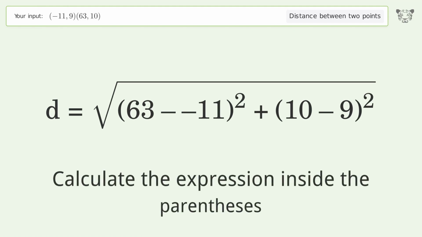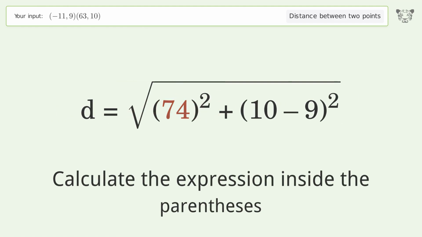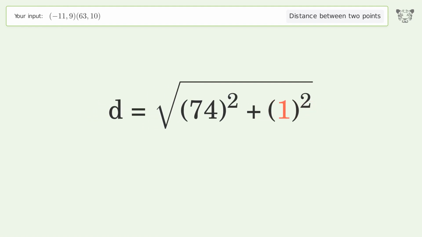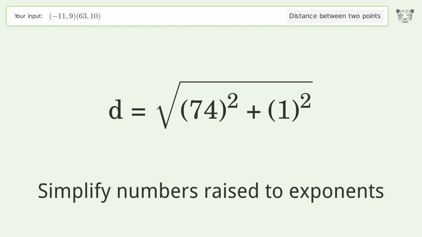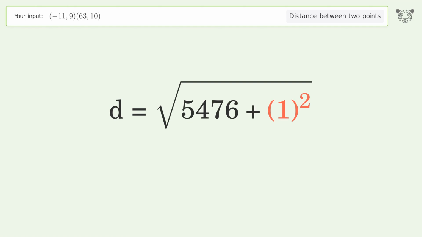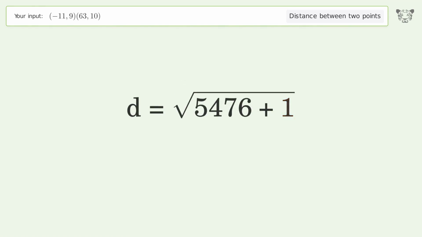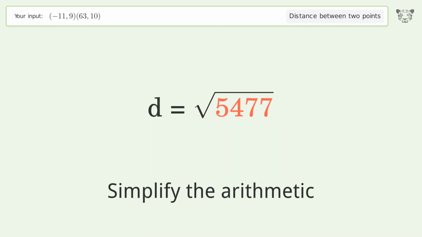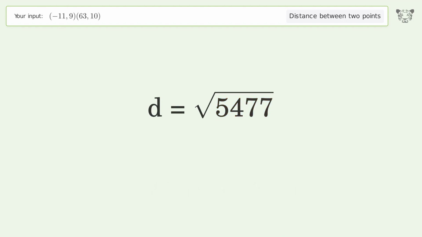Calculate the expression inside the parentheses. Simplify numbers raised to exponents. Simplify the arithmetic. And so the distance between the 2 points is the square root of 5,477, or 74.007.